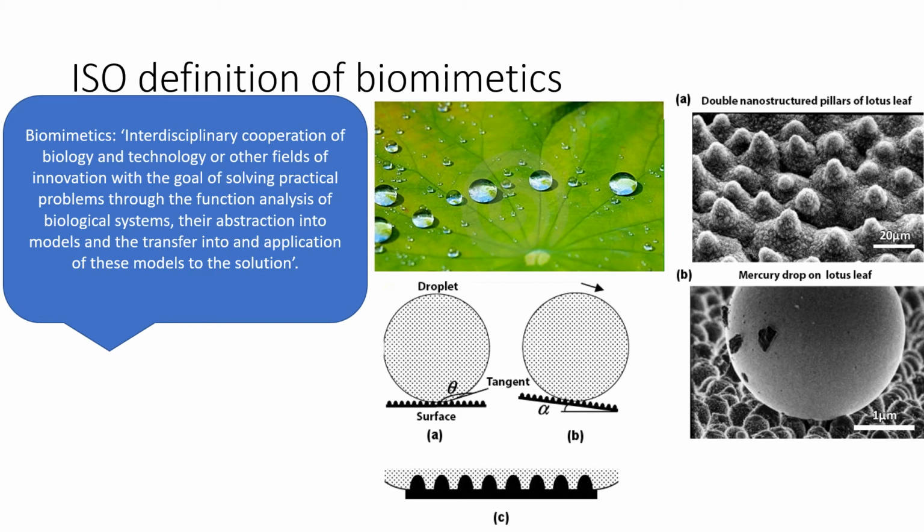Usually we go to the nanoscale in biomimetics. We engineer a process or system. Usually we analyze the system and make mathematical models. In the figure over here, we have water droplets on a lotus leaf. This is an example of biomimetics because we have analyzed the surface of the lotus leaf, which is nanostructured, and we have also made mathematical models for the same.